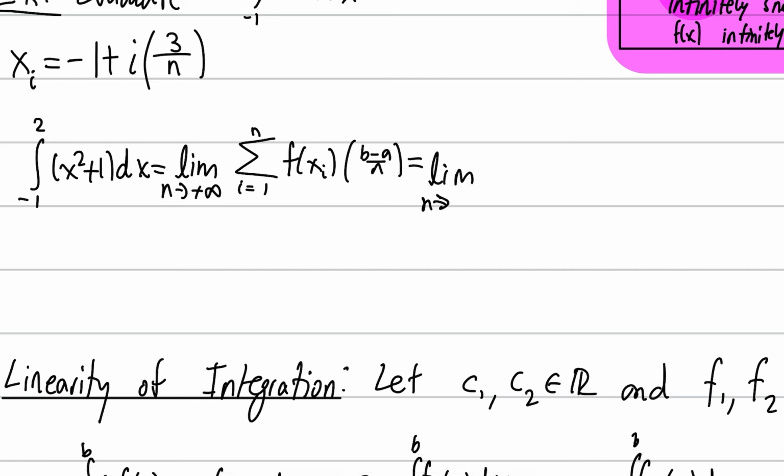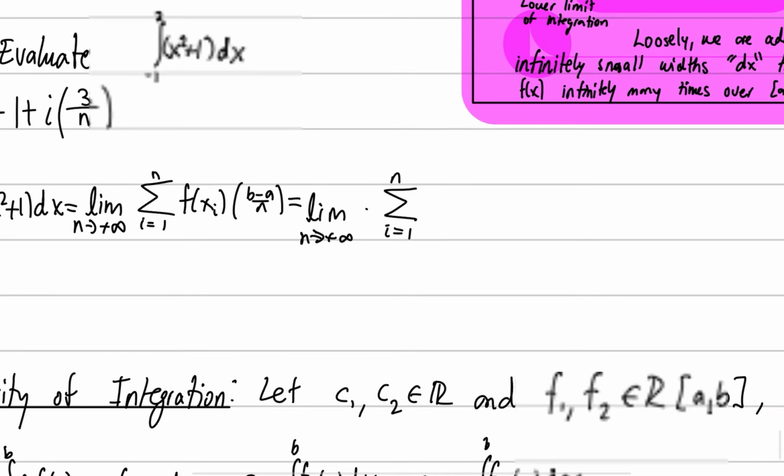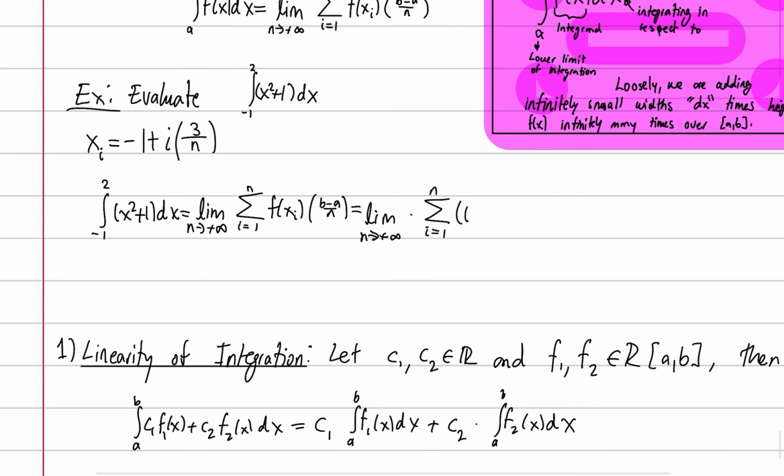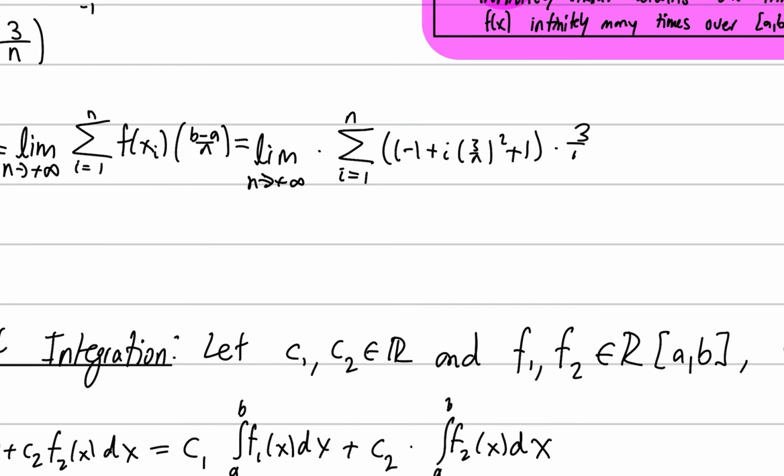The limit as n approaches positive infinity of the sum i equals 1 to n of f of x sub i. The function is x squared plus 1, so we plug in anywhere we see an x: negative 1 plus i times 3 over n, squared, plus 1. So that's our f of x sub i, times 3 over n.